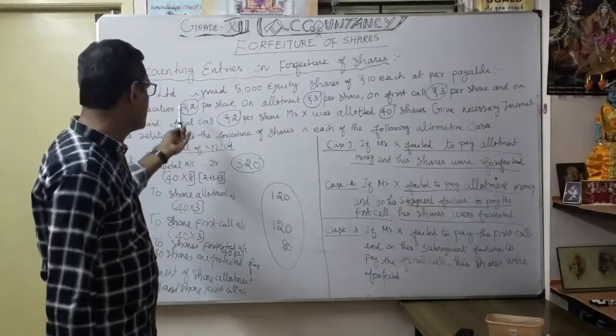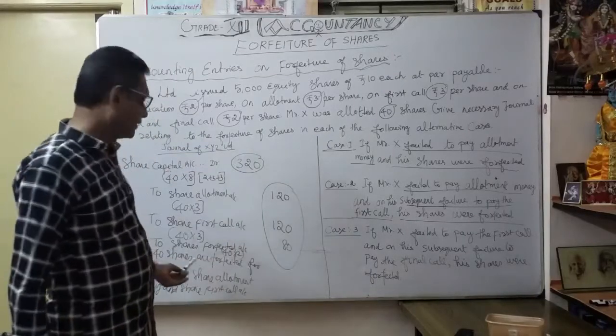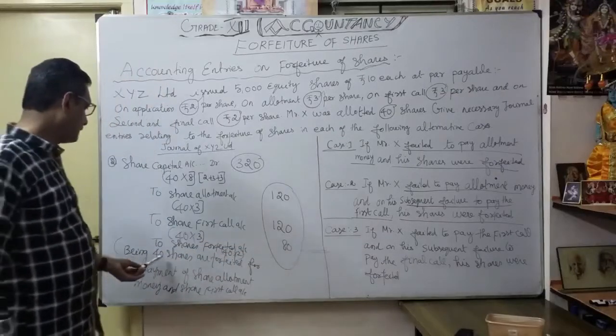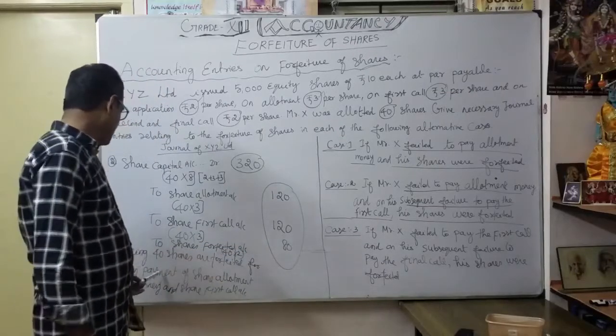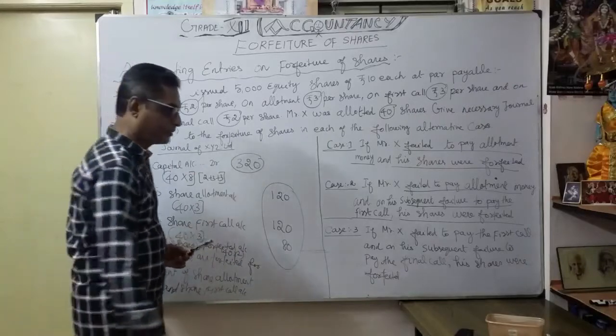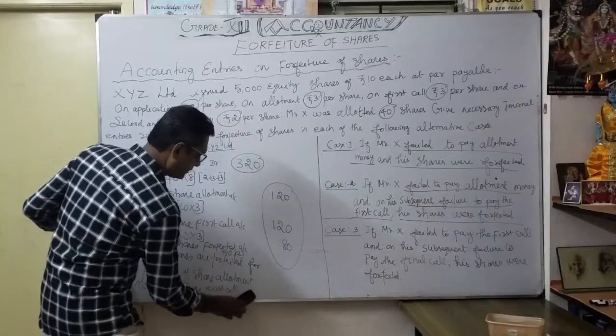They paid only 2 rupees, 40 into 2, 80 rupees. The company took that over, that's why it goes to shares forfeited account. The narration is: 40 shares are forfeited for non-payment of share allotment money and share first call money.